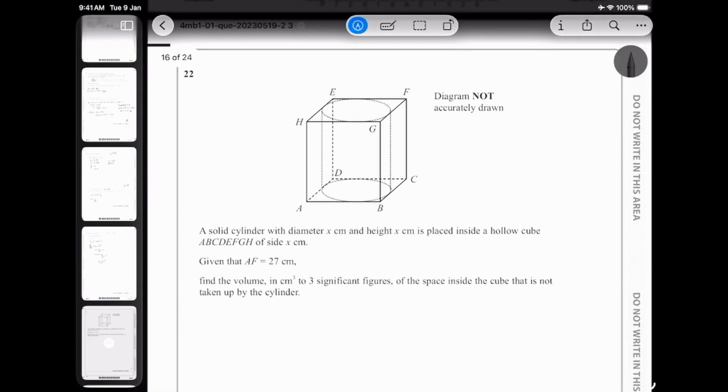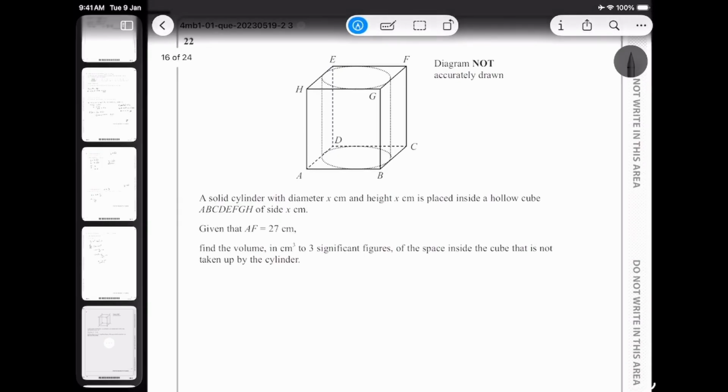All right, okay, question number 22. So question number 22 is saying a solid cylinder with a diameter x centimeter and height x centimeter is placed inside a hollow cube ABCDEFGH of side x centimeter, given that AF is 27. Okay, so we know that AF is a diagonal line that is 27 centimeter. Okay, we know some information.